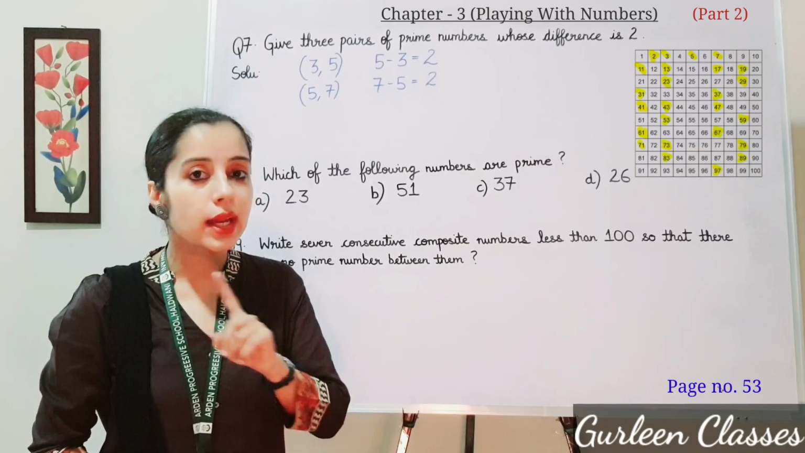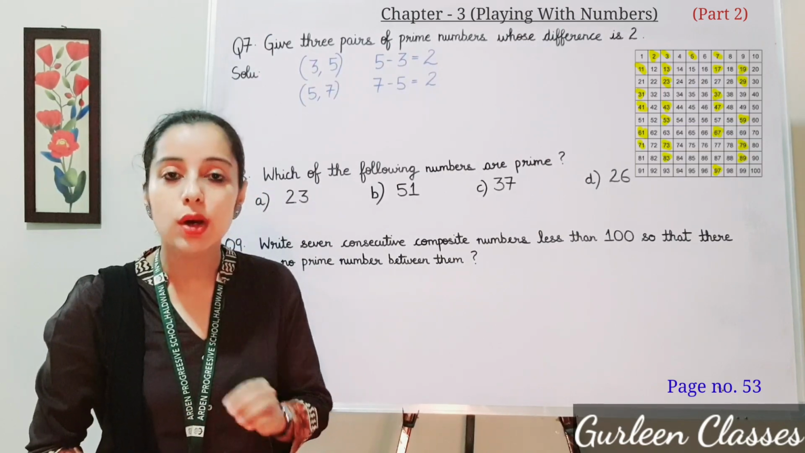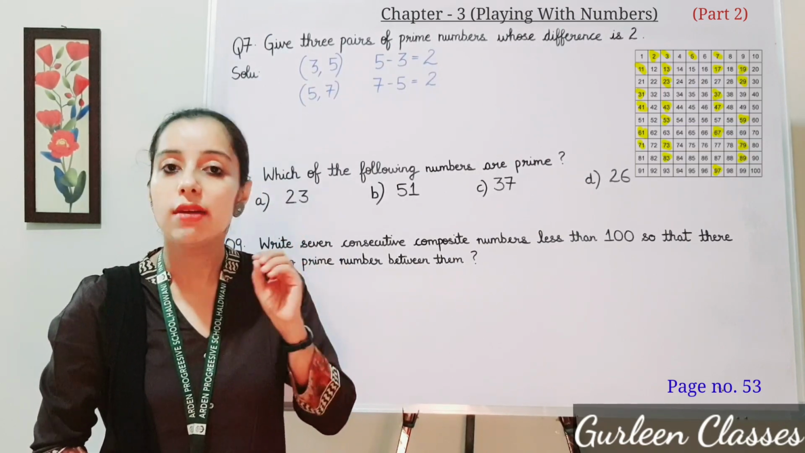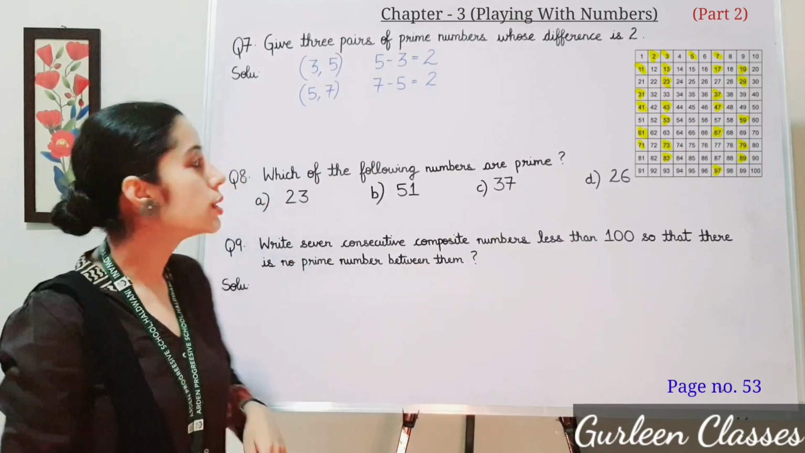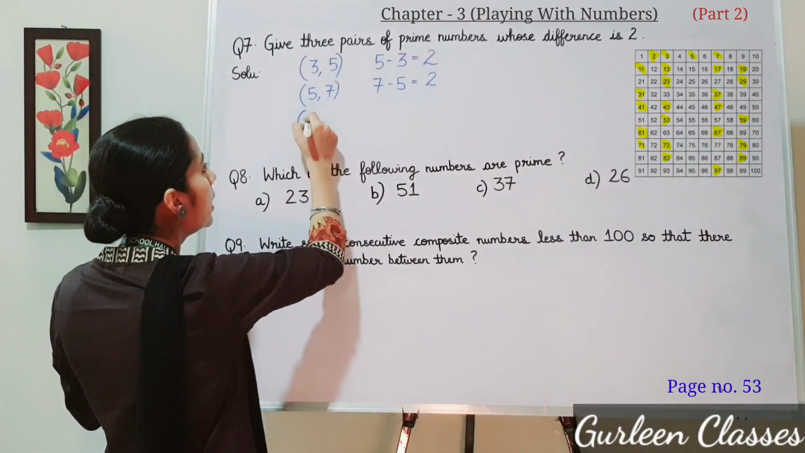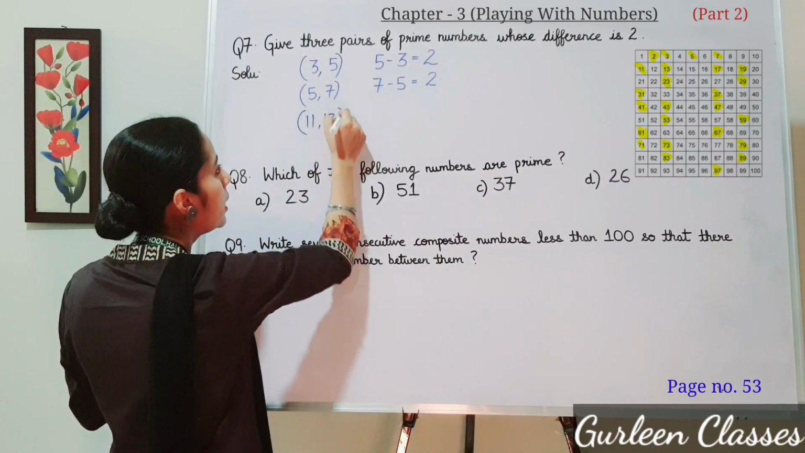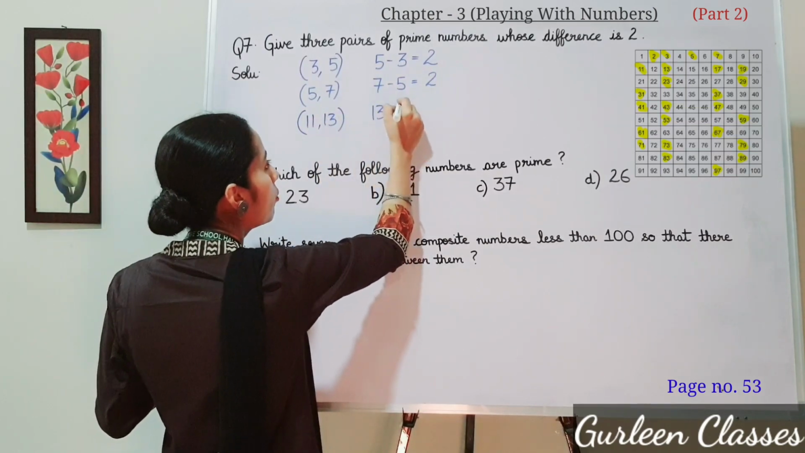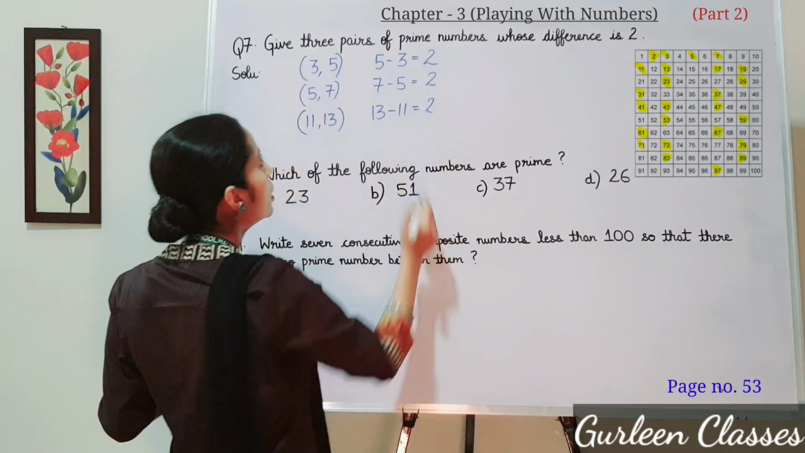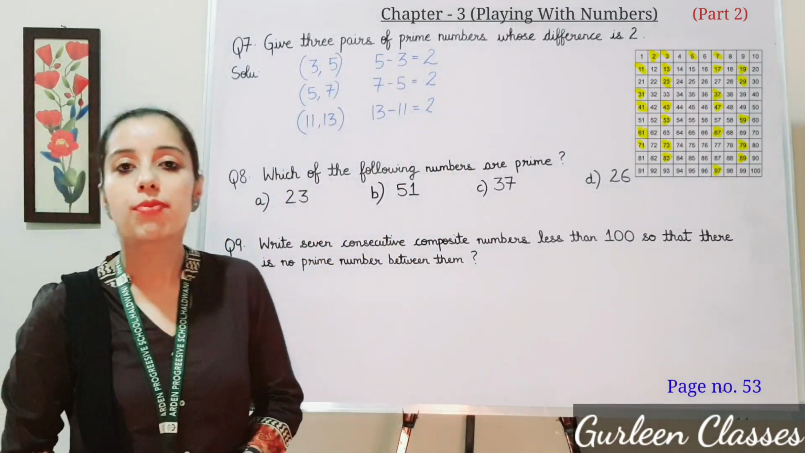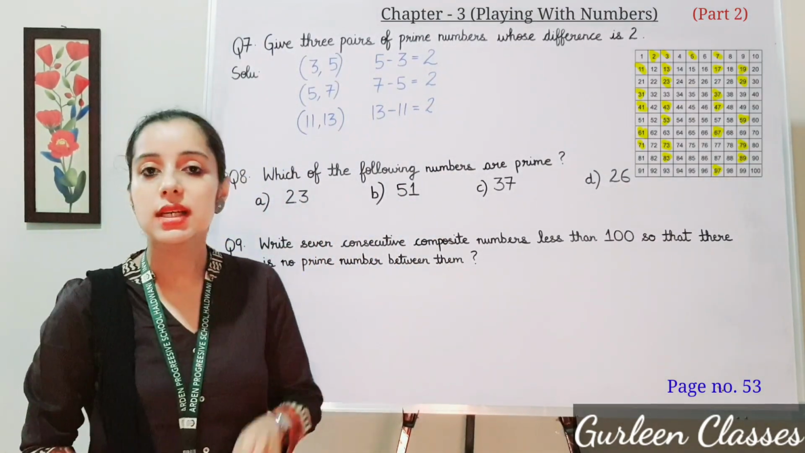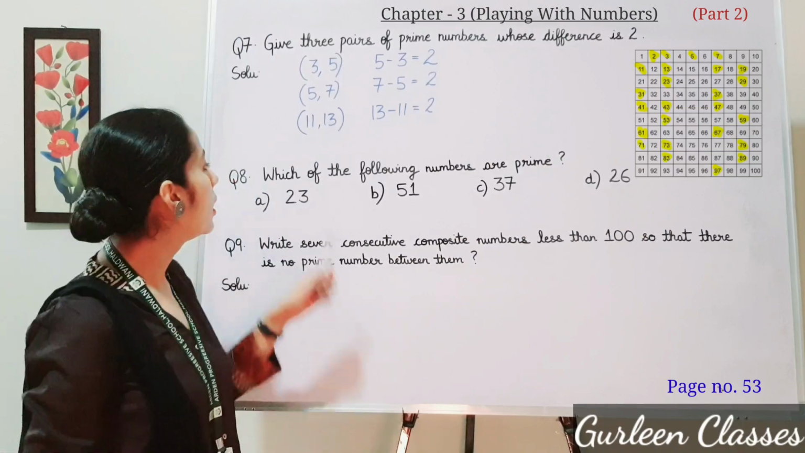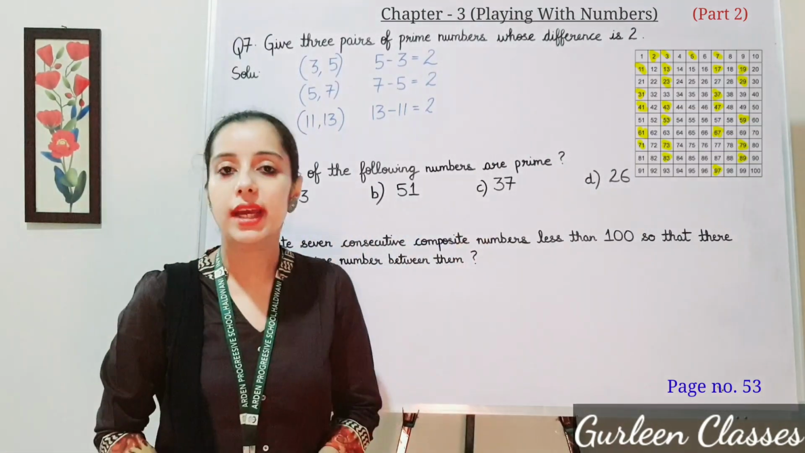After 7, I cannot take 11. Why? Because the difference is 4 and we need a difference of 2. So right here, 11 and 13. If I subtract 11 from 13, the difference is 2. So we have got 3 pairs of prime numbers whose difference is 2. Next question. Which of the following numbers are prime?